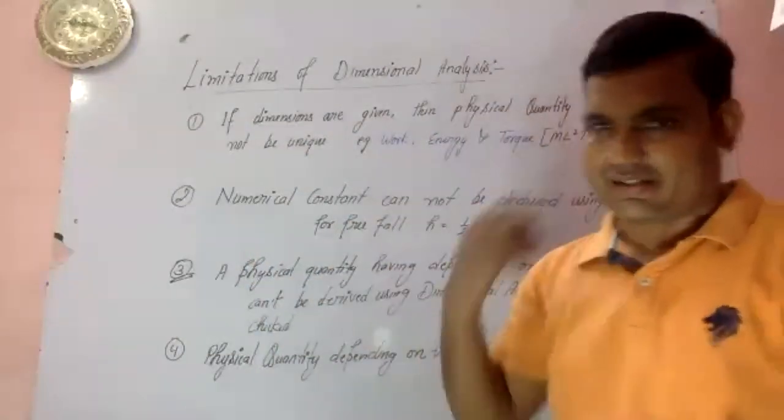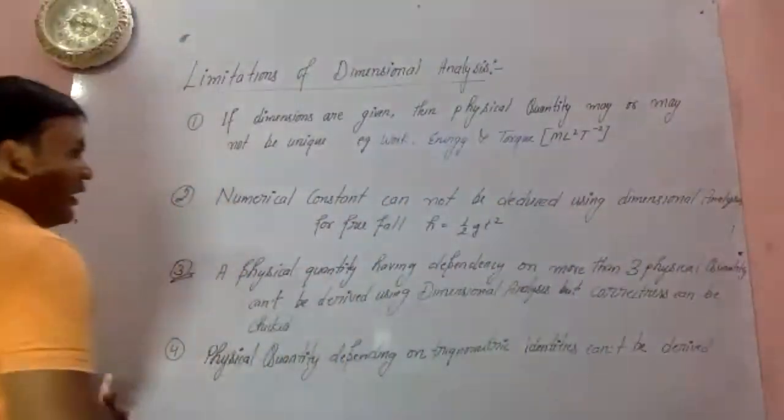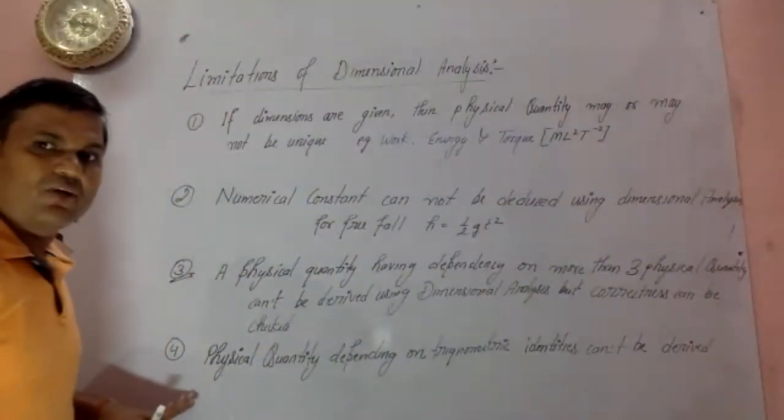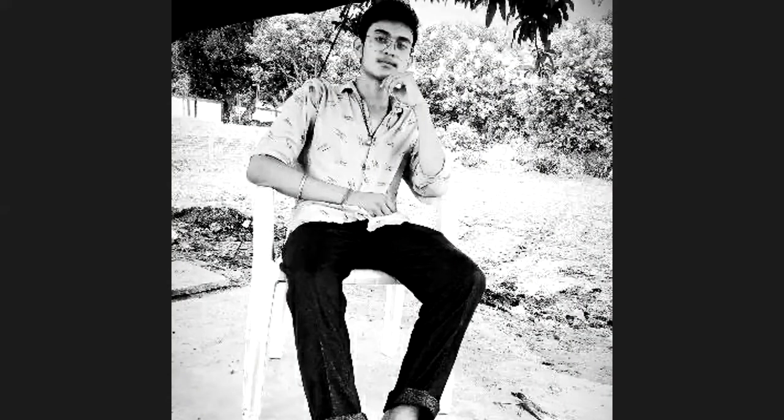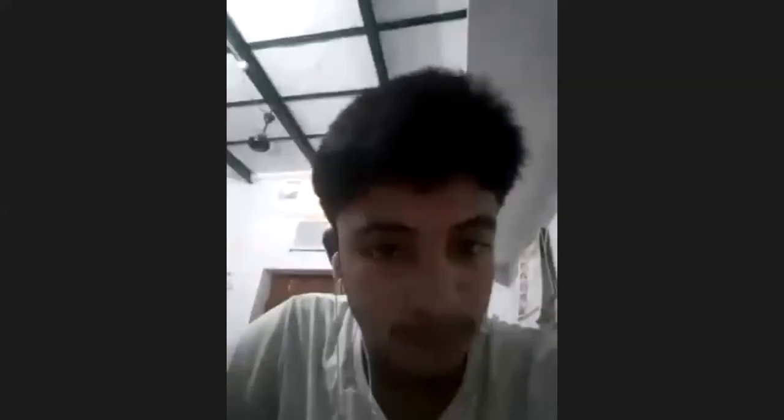So you can write here. Is it visible at the bottom or not? Yes, sir, it is visible. Who is saying that it is not visible?